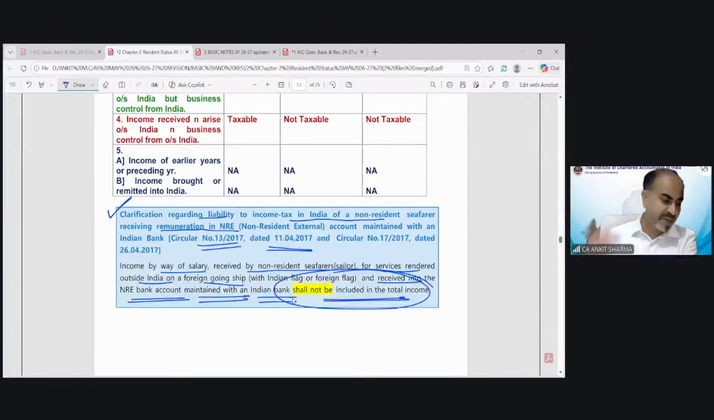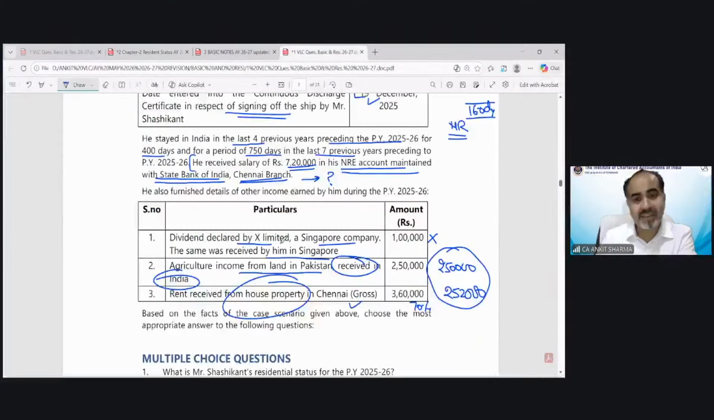This is on page number 13 of the notes I have uploaded, and it is also in your study material, page number 2.16. I have copied this from your study material, and we went through this point also when we took the class. So this circular says in case of NRE, if you are a non-resident seafarer, even if the salary has been credited to your bank account, still that is not going to be taxed. So that's why this 7,20,000 is not going to be taxed and your income would remain